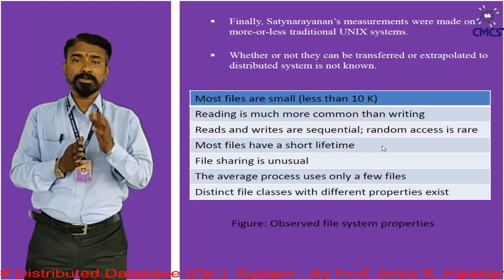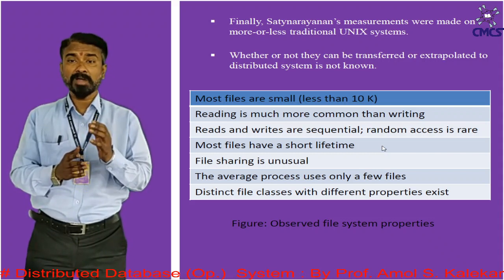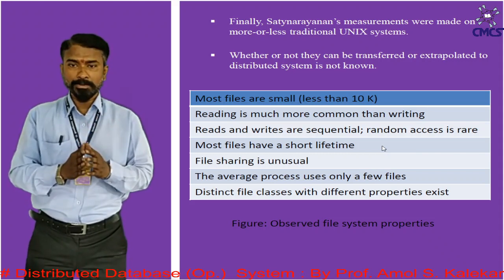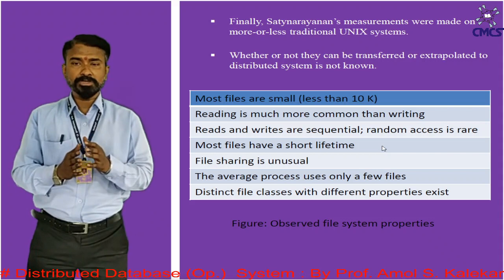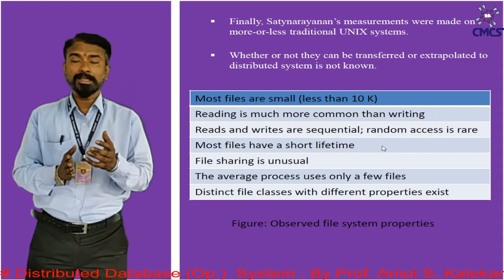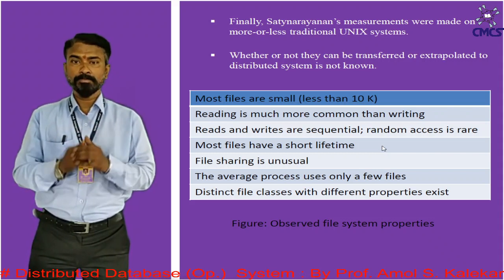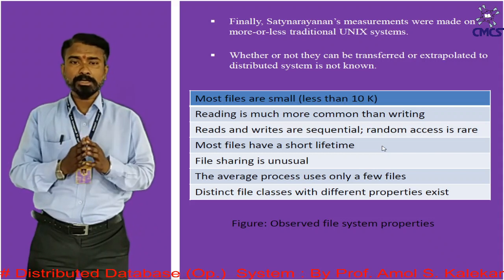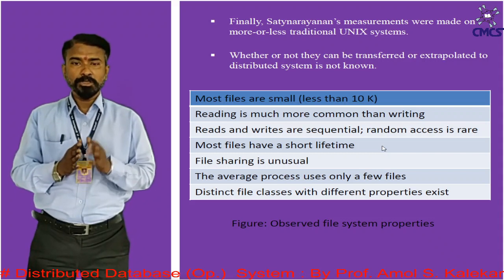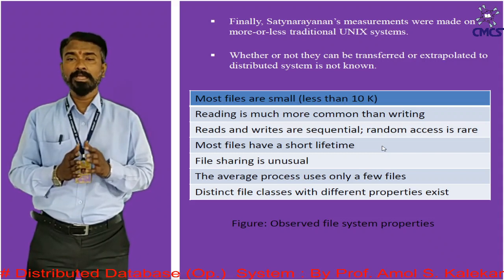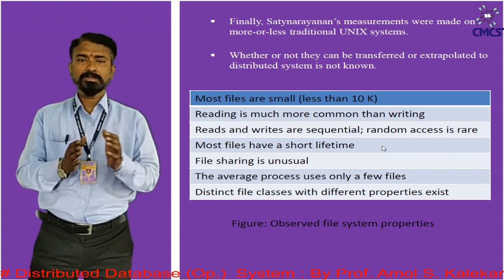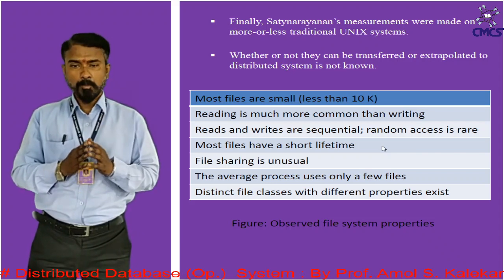system properties are, first, most files are small, that is, the size might be less than 10K. Then, reading is much more common than writing. Reads and writes are sequential, meaning they are in a serial manner, not done in a random manner, or if they are, then it is quite a rare situation. Then, most files have a short lifetime. Again, file sharing is unusual. The average process uses only a few files, and finally, distinct file classes with different properties do exist. So these are some of the observed file system properties.